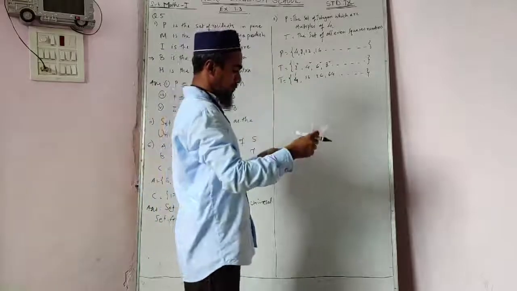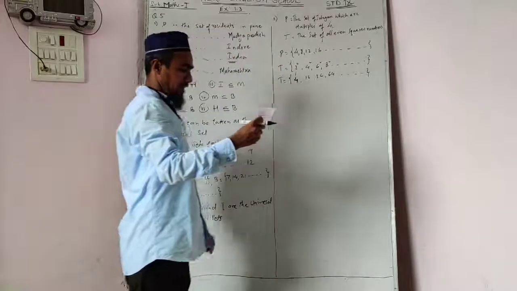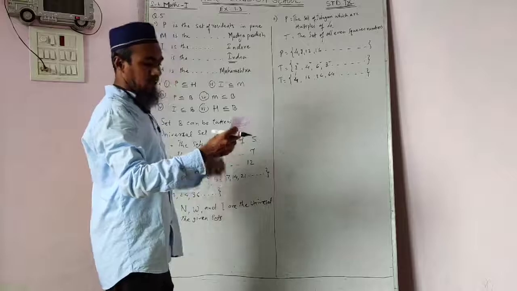Now what we have to write for both sets.